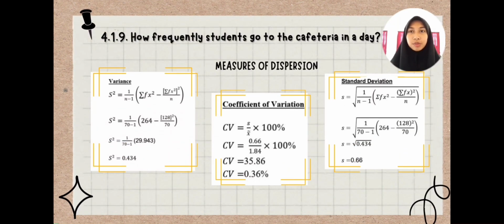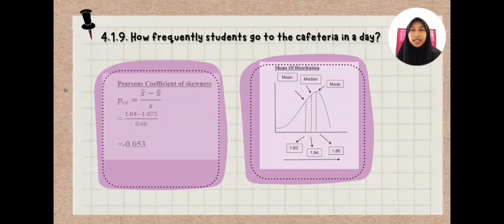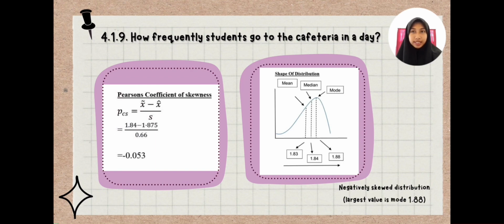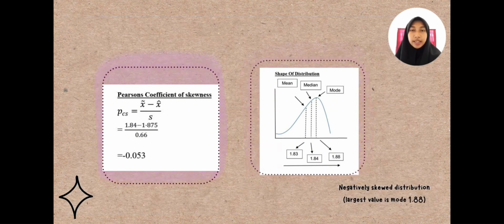Next is the visual of this question to calculate the variance, that is 0.44. For coefficient of variance, we got 0.36%, and lastly standard deviation is 0.66. For the last of this question is present coefficient of skewness. We got negative 0.053. Because of that, shape of distribution is negatively skewed distribution. And this value is mode, that is 1.8.